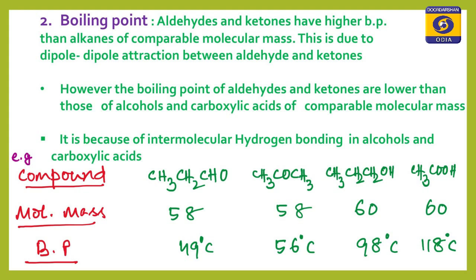Propane has a dipole moment of 2.55 D, whereas propanone has 2.88 D. It has a higher boiling point because of the higher dipole moment. Okay, clear? So, what is the difference in boiling point here? Propane possesses a lower boiling point than propanone, which in turn possesses a lower boiling point than propanol, and the carboxylic acid of the same molecular mass possesses the highest boiling point here.